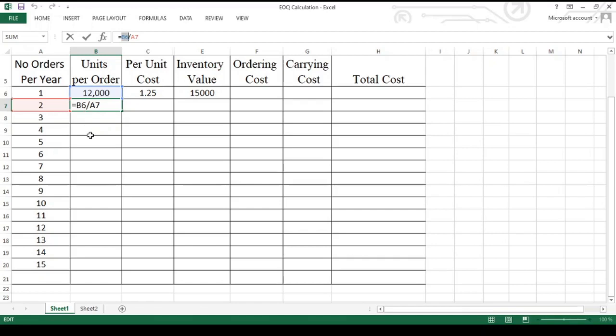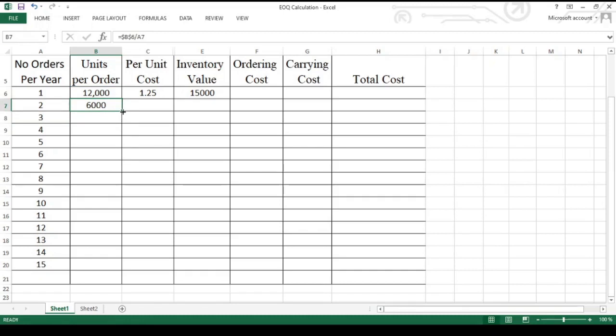For this reason, I have to select B6, that means the 12,000 cell here. After selecting it, click on the F4 button on the keyboard. After clicking F4, you can see the dollar symbol before the B and before the 6. That means we are fixing it for all the cells. Now just press the enter key. We will find the 6,000.